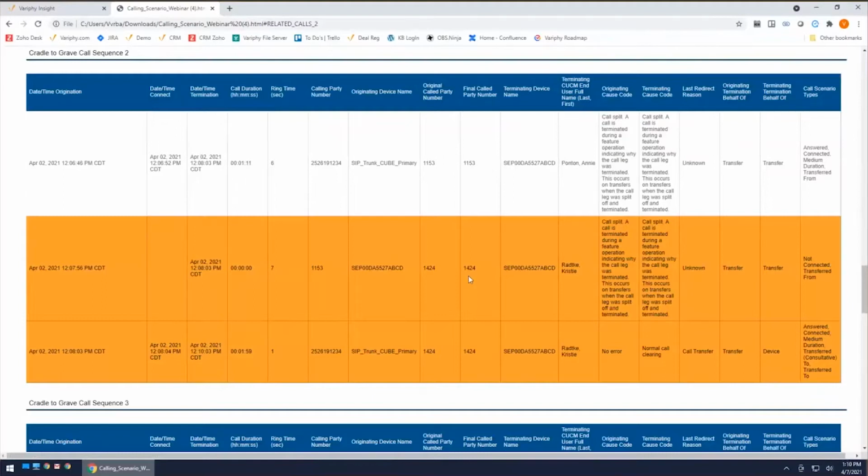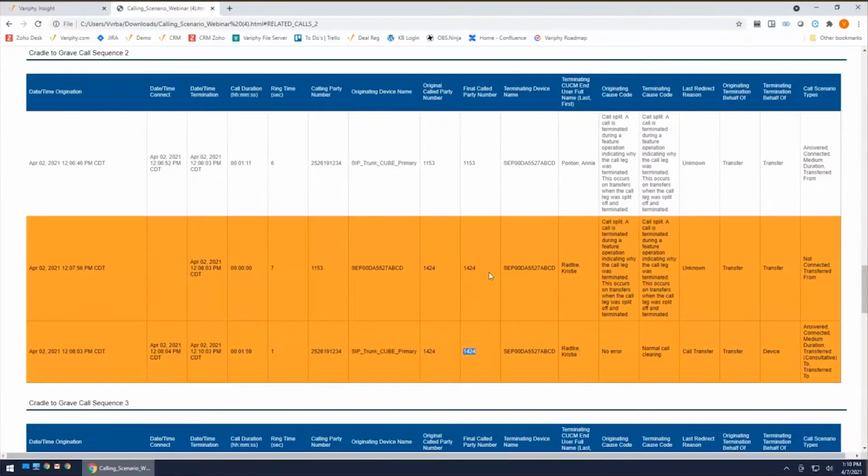So this is a perfect example of a call that is not connected but also not abandoned. The reason being is here we can see it did not connect, but it also goes off to do something else. This is exactly the scenario I was talking about, where you have a routing situation where this call came in from 11:53, goes to 14:24, which automatically creates a Cisco call leg and then connects the call to the 14:24 extension.